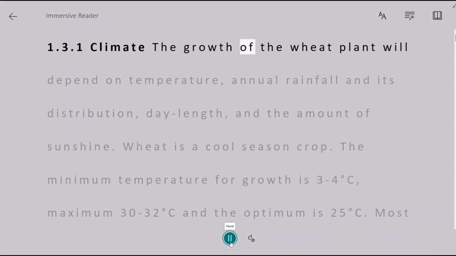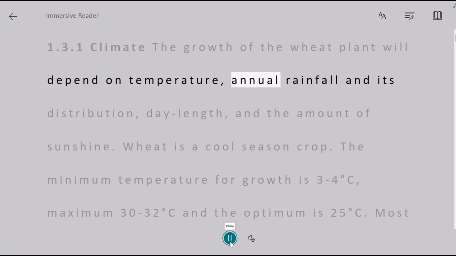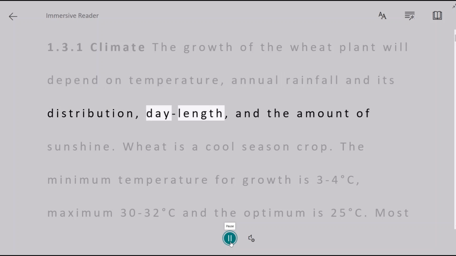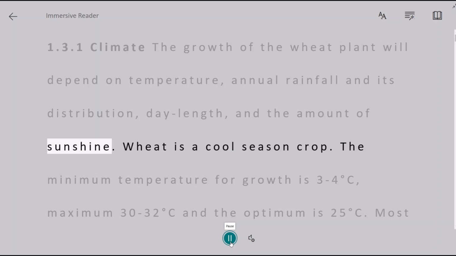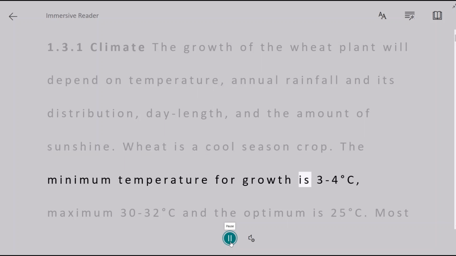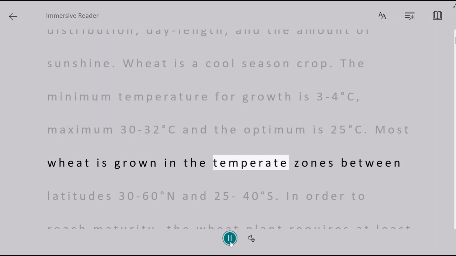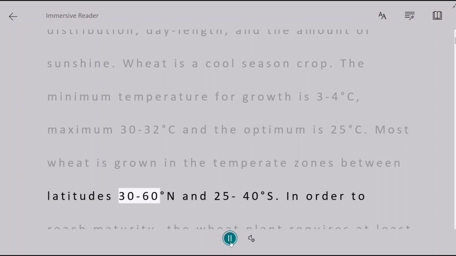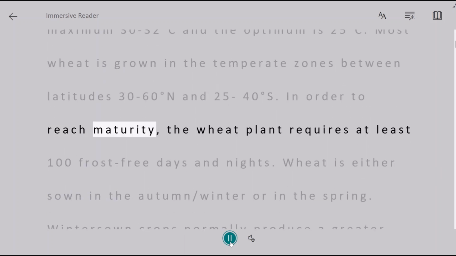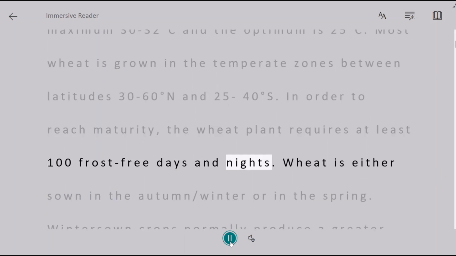1.3.1 Climate. The growth of the wheat plant will depend on temperature, annual rainfall and its distribution, day length, and the amount of sunshine. Wheat is a cool season crop. The minimum temperature for growth is 3 to 4 degrees Celsius, maximum 30 to 32 degrees Celsius, and the optimum is 25 degrees Celsius. Most wheat is grown in the temperate zones between latitudes 30-60 degrees north and 25-40 degrees south. In order to reach maturity, the wheat plant requires at least 100 frost-free days and nights.